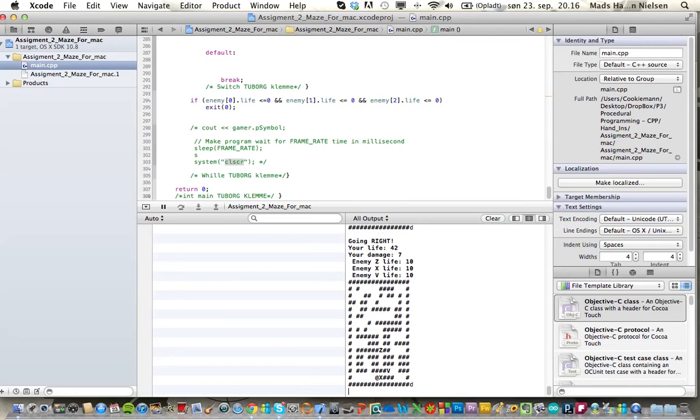If I press D again, I'm still standing because I can't move, but I have been attacking my enemy. So I give him 7 damage, that's 10 life, so it becomes 3. And since I didn't write code that said it should only go to 0, it becomes minus 4. And then my enemy is gone. Super. So I can move up again.